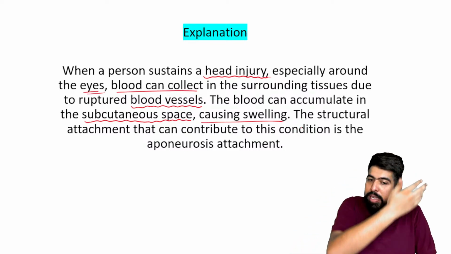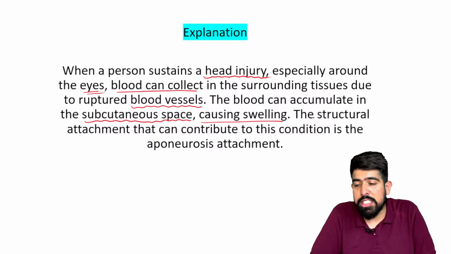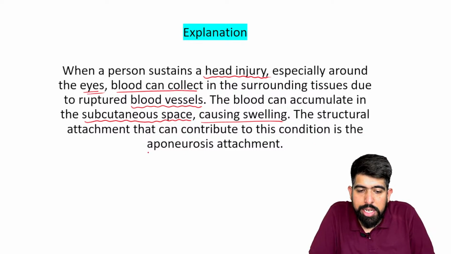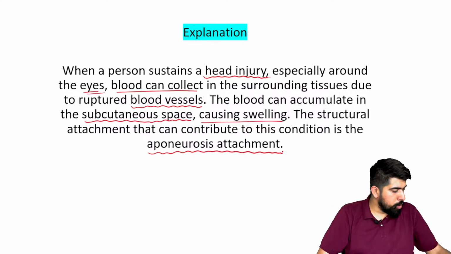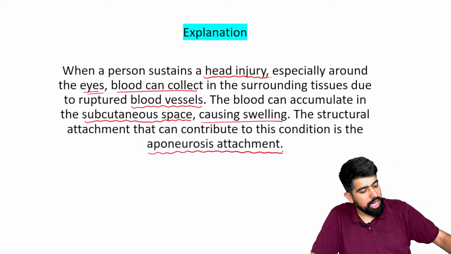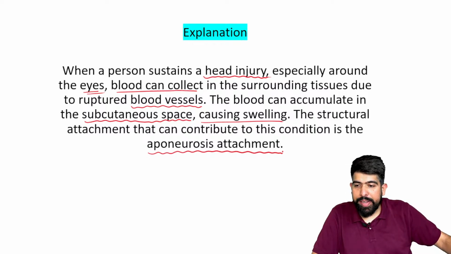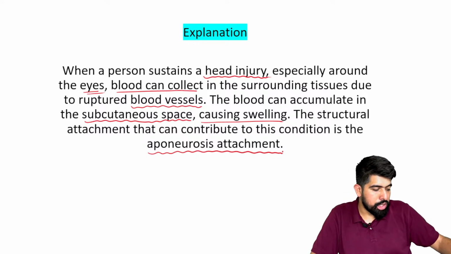The blood is getting accumulated in the subcutaneous space, but they particularly asked which structural attachment can contribute to this condition, and that is the aponeurotic attachment. Okay, right, guys? Understand this particular MCQ and topic also.